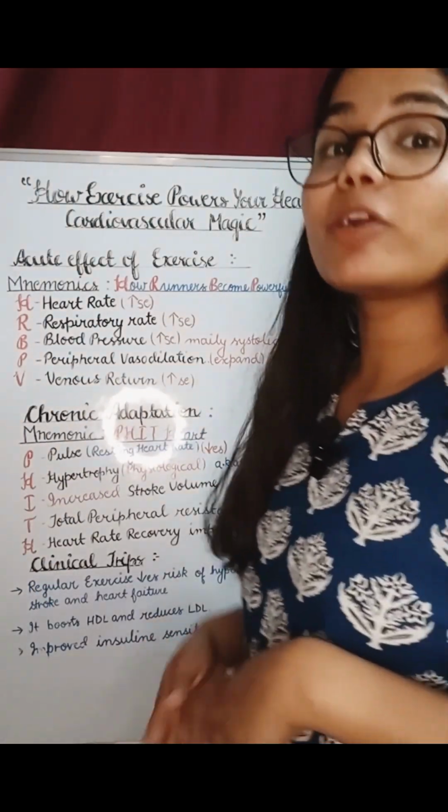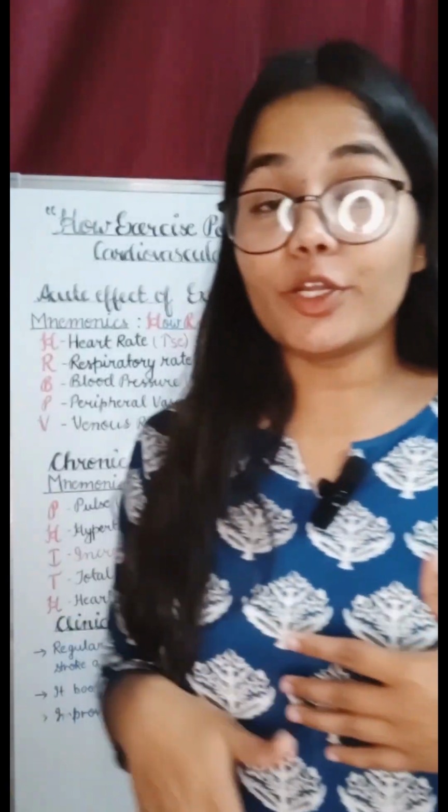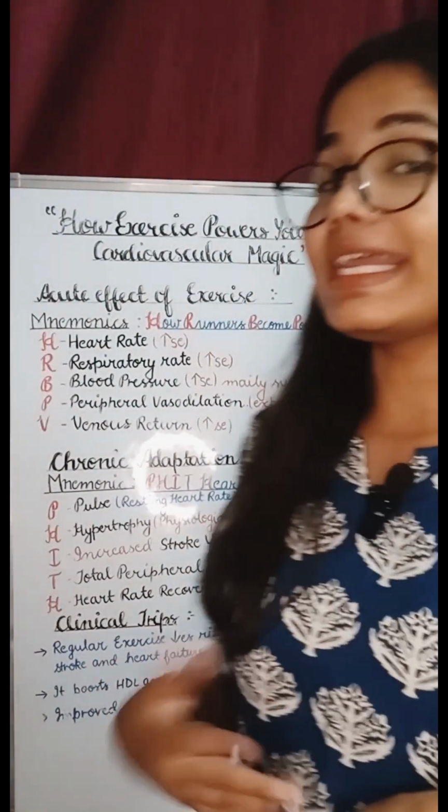So let's talk about the clinical tips. What happens when we do regular exercise? When we do regular exercise, we see a decrease in hypertension, a decrease in the risk of stroke, and a decrease in the risk of heart failure. We also see that exercise boosts the HDL, that is high density lipoprotein, and reduces the LDL, that is low density lipoprotein. HDL is a good cholesterol and LDL is a bad cholesterol of our body.